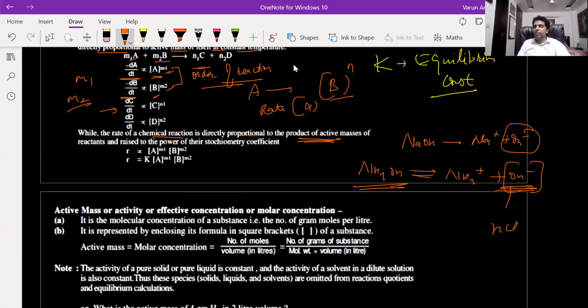Suppose this is an acid-base reaction. So active mass is the concentration of the reactant that is actively taking part in the reaction. So some amount of ammonium hydroxide will be in the solid form. So that will not be counted as active mass. Only the OH- ion that is dissolved in the aqueous solution will be counted as active mass.